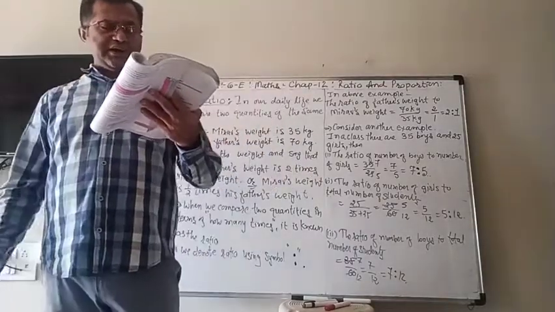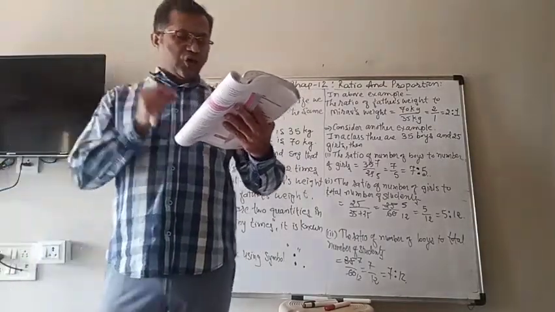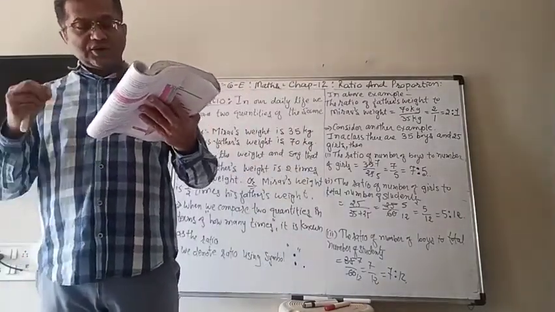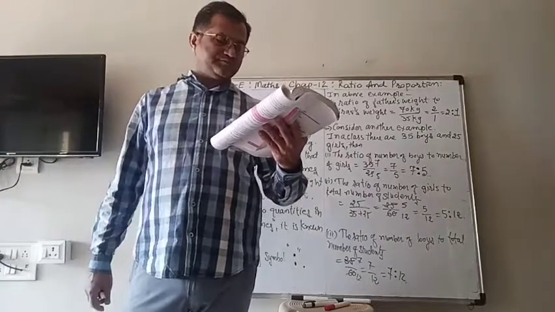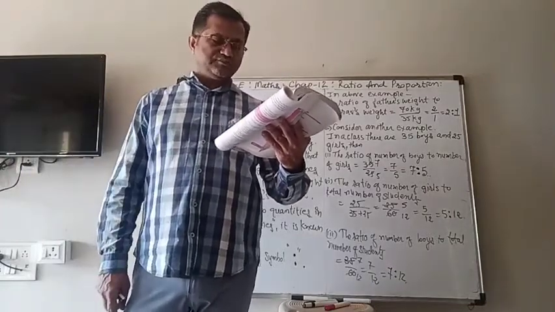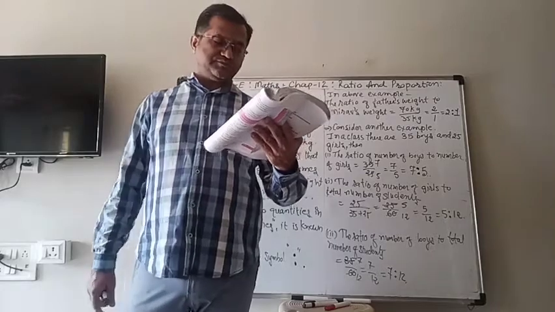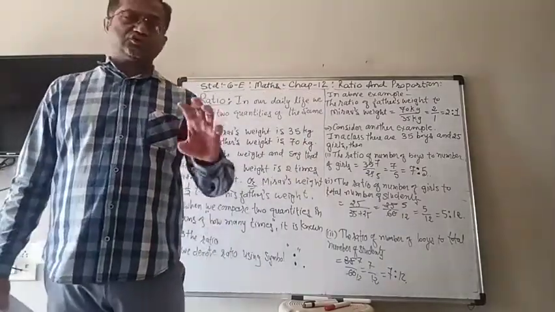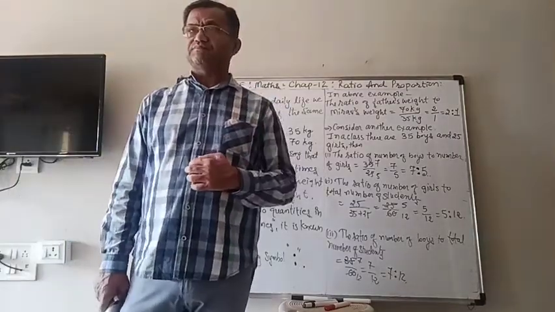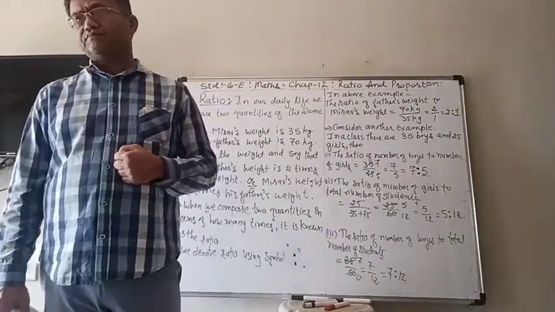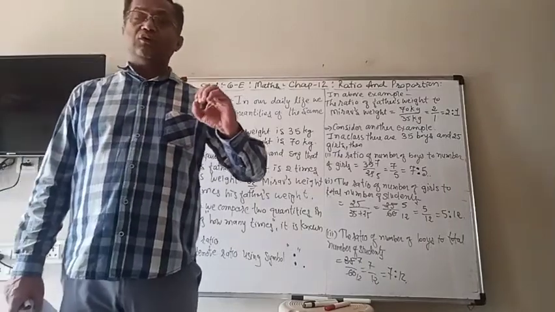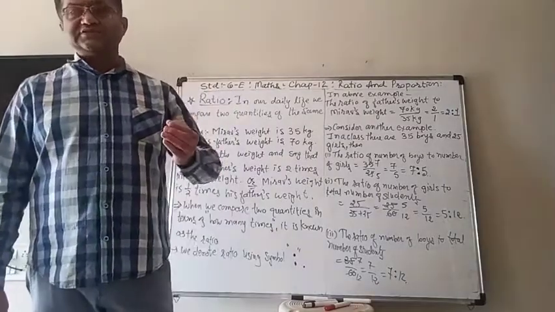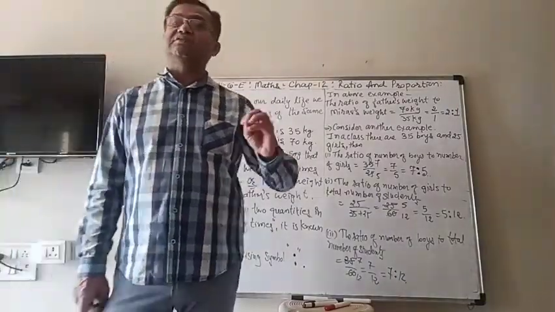Another example is given here. The cost of a car is rupees 2,50,000 and the cost of the motorbike is 50,000. So here we compare by division. When there is a small amount, you can compare by subtraction. But generally, when we talk about the ratio, we have to compare by division.